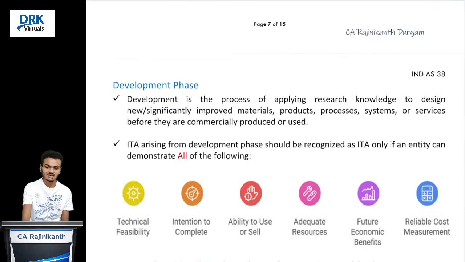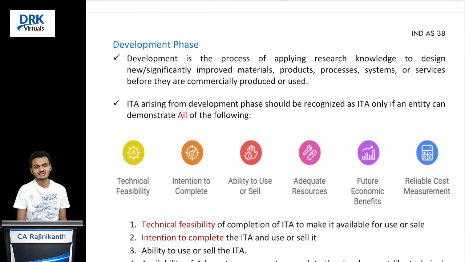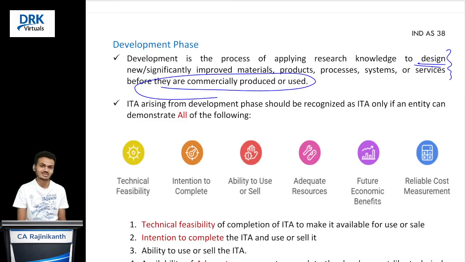And coming to the development phase, what does it mean, sir? Basically it is the application of the knowledge, the application of the results that we got from the research phase, be it for designing a new product or service or improvement of an existing product or service or system or process, as the case may be. This is all before they are commercially produced or commercially used, correct?